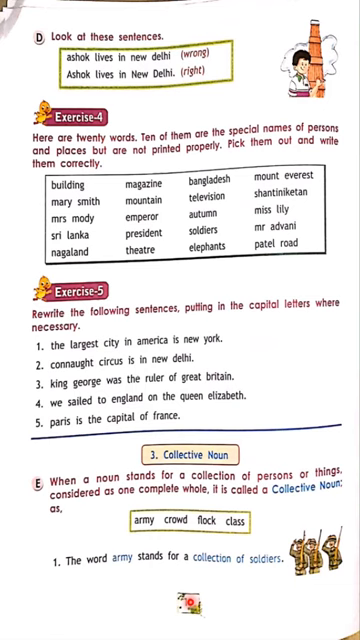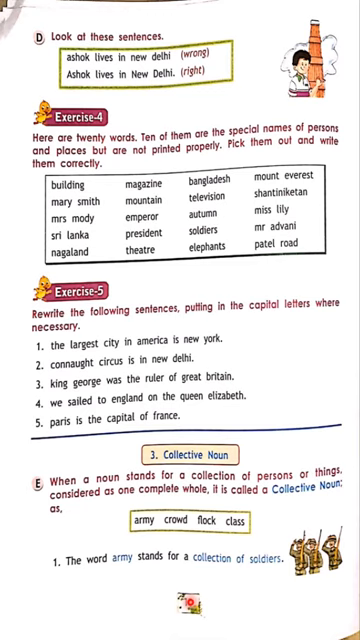Exercise 5. Read sentences, putting in the capital letters where necessary. This work is also the same way. The starting of the sentence always starts with a capital letter. They did not give notes here in the textbook for exercise 5. We have to write correctly.